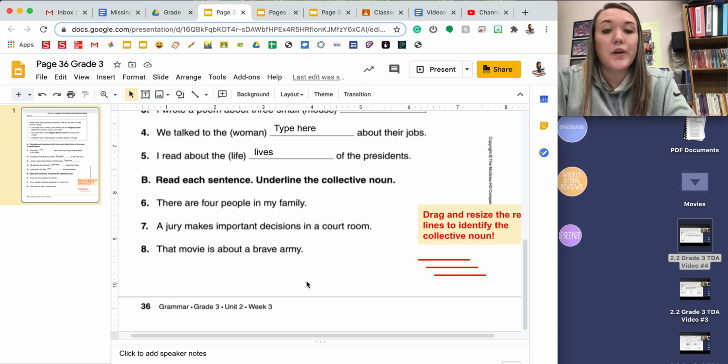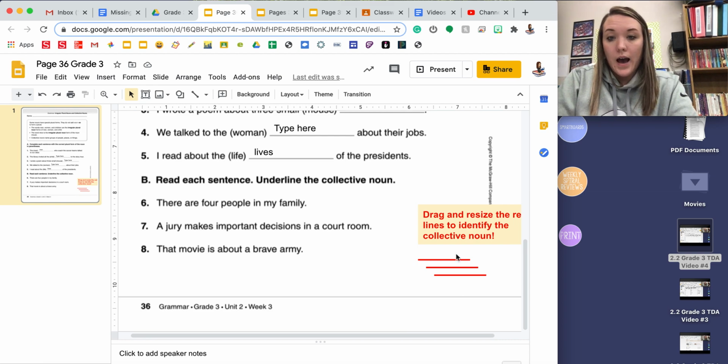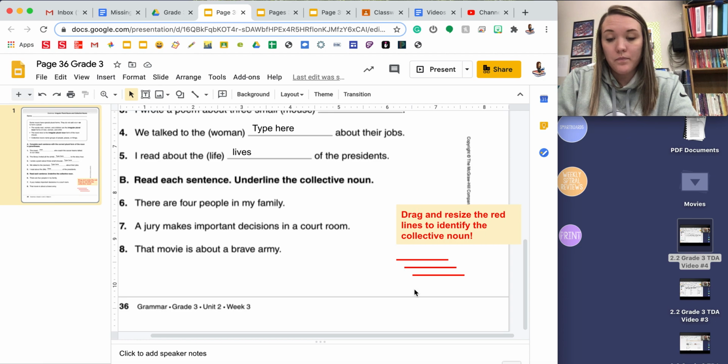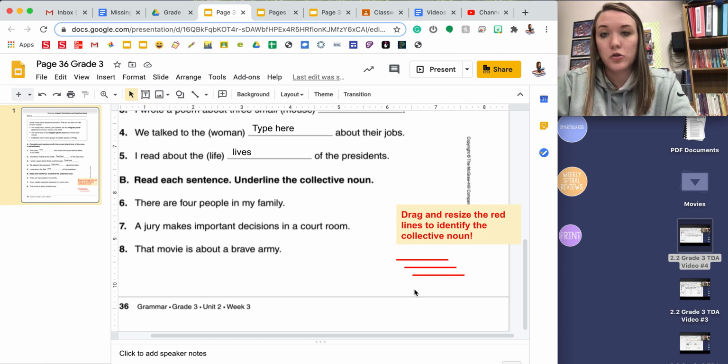Part B says to read each sentence and underline the collective noun. Remember, a collective noun is a collection or a group of people, places, or things. I already have the lines drawn for you down here in the corner. You'll just have to drag them. You might need to resize them a little to make sure that they're only underlining the collective noun.